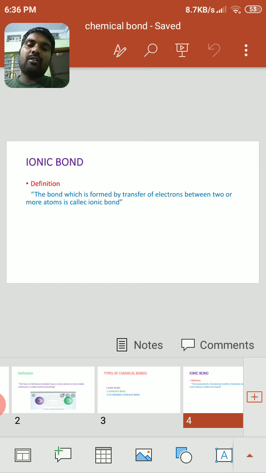The number of electrons transferred towards the formation of an ionic bond is called the electrovalency.